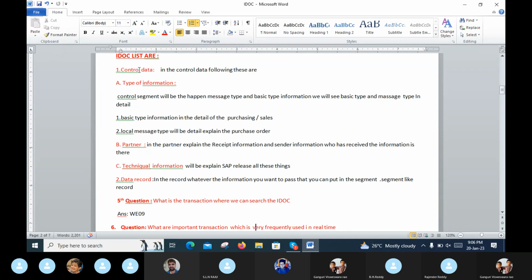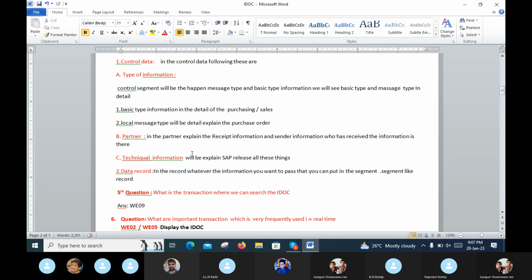And third, in the control data: A is the type of information, B is the partner, and C is the technical information. Technical information will be explained. SAP releases all these things, meaning purchase orders, purchase requisitions, and different information about business partners, like customer or vendor.